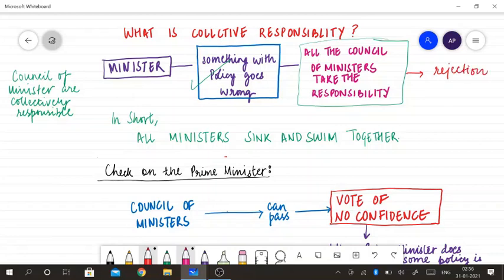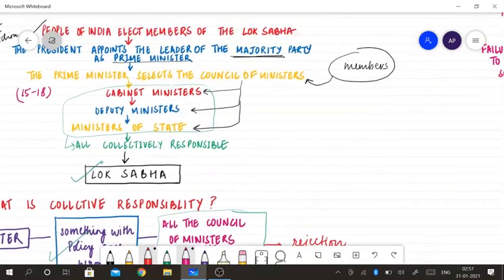So remember, we used to say that all ministers sink and swim together. It means they are appreciated all together for a good policy of a single minister or many ministers, or if a single minister fails in policy making, then all will be responsible together.